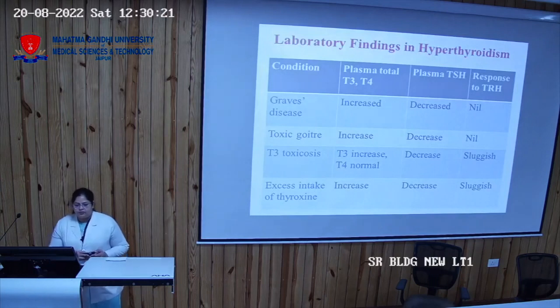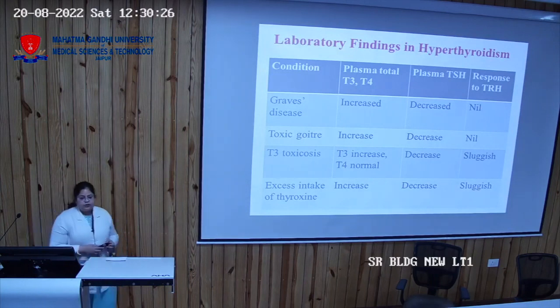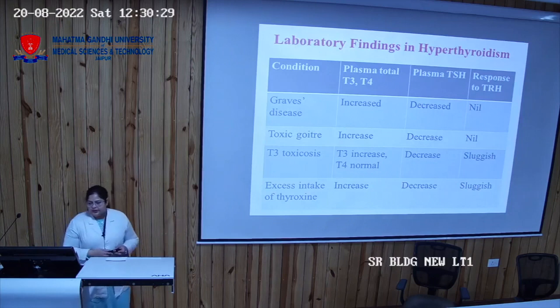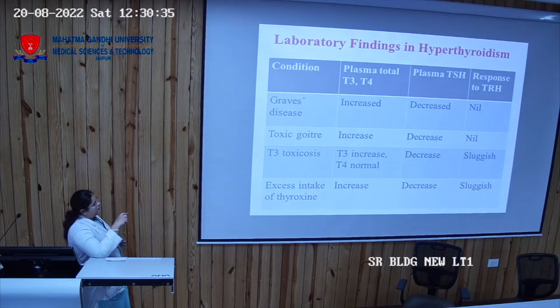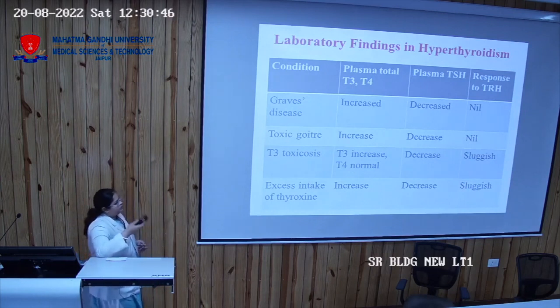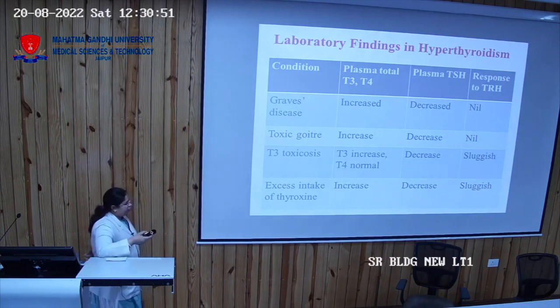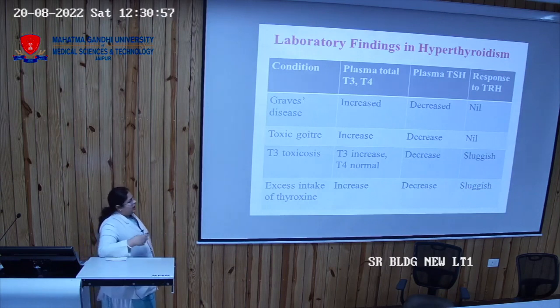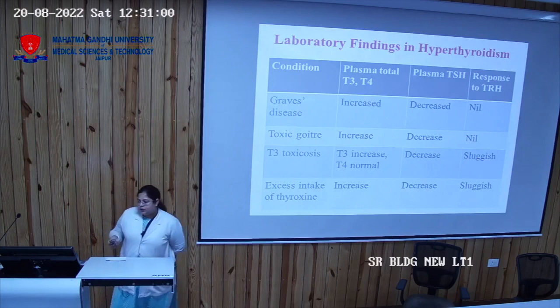So this is the biochemical finding in Graves' disease. The T3, T4 are increased while TSH is decreased, and the response to the TRH is nil. In toxic goiter, again the response is nil. In T3 toxicity, the T3 level is increased, T4 is normal, while TSH is decreased and the response is sluggish. When there is an excessive intake of thyroxine, meaning T4, T3 and T4 both are increased, TSH is decreased, and there is a sluggish response to TRH.